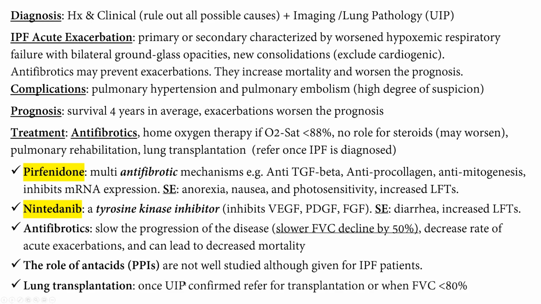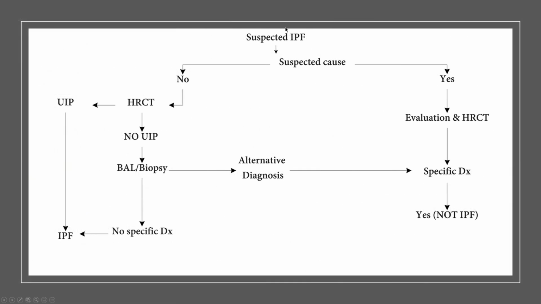Lung transplantation, as said: once UIP is confirmed, you refer for transplantation. Otherwise, if FVC is below 80%, you also refer for lung transplantation. Now, this is the algorithm.